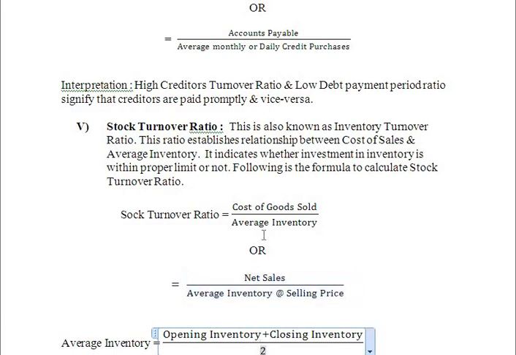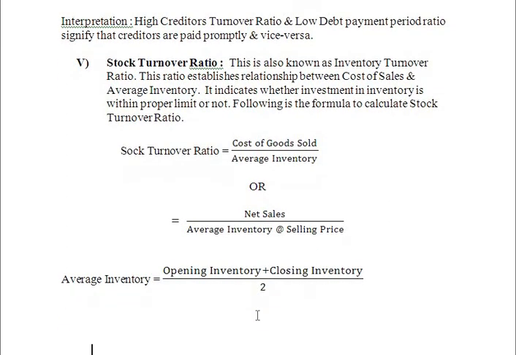Okay, so what is the proper amount to invest in the stock? This information we will get to know with the help of stock turnover ratio. Whether the investment in inventory is within proper limit or not, this information will be provided by the stock turnover ratio. And these are the two methods to calculate stock turnover ratio. Average inventory is nothing but opening inventory plus closing inventory divided by 2. Why divided by 2? Because we are finding the average.